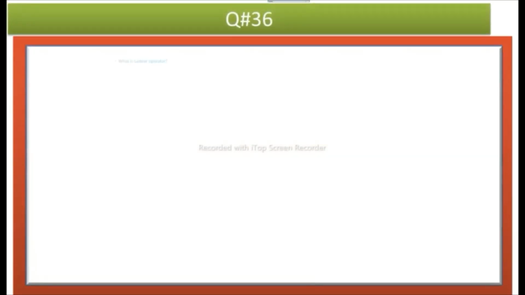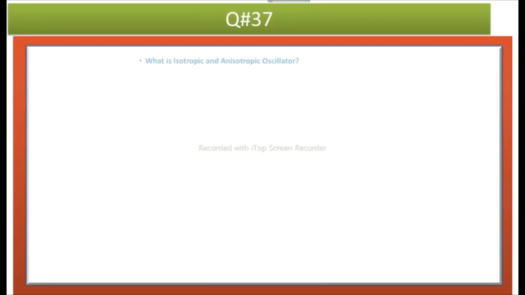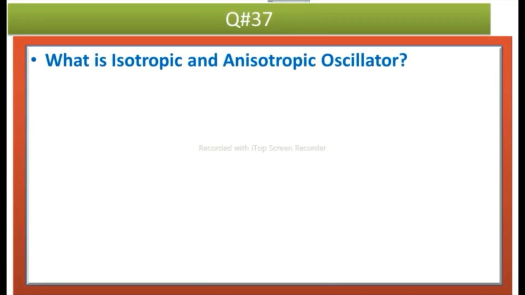The next question is, what is ladder operator? Answer is, ladder operator is used to push a particle one step either upward or downward. During each step there must be a variation in the energy of the particle which is equal to h cut omega. The next question is, what is isotropic and anisotropic oscillator?